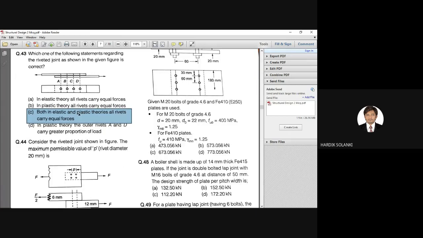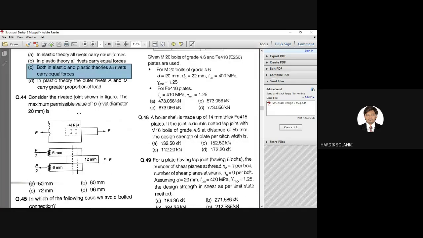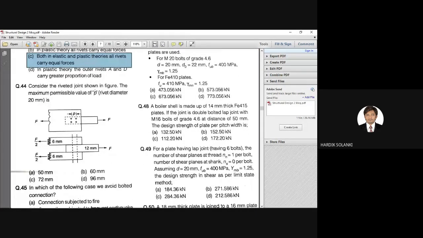Okay, moving forward, question number 44. Consider the riveted joint shown in the figure. The maximum permissible value P, the maximum permissible pitch value, is how much?